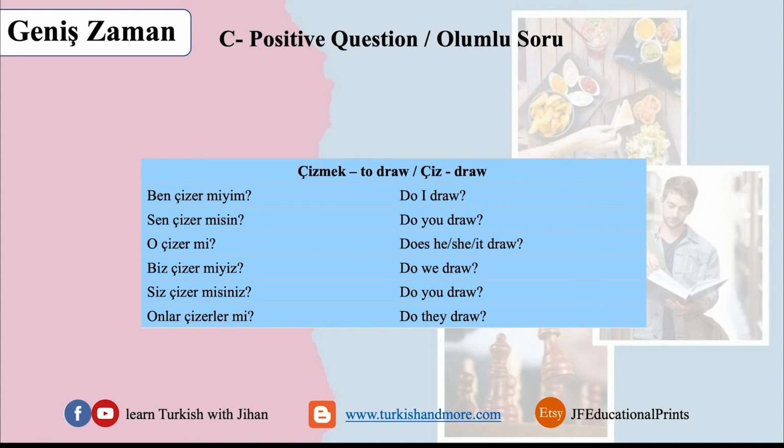For example, yemek, to eat, is the infinitive form. If we want to take the root verb, it's ye, Y and E, ye. When we have that verb, it ends in a vowel, yes, we add the R directly. So we say, ben yer miyim? Yes, we add the R. But because here it's Z at the end, you have to add A before it.